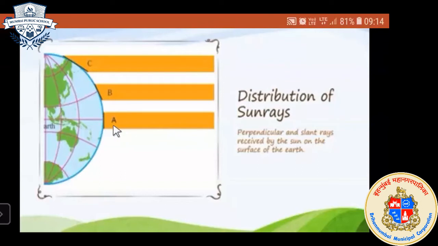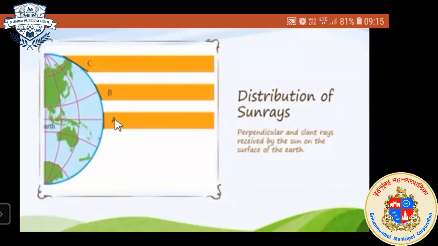Next question, why does it receive perpendicular sun rays? Because this area is at the center of this spherical shaped Earth, in front of the sun only. That is why it receives sun rays in a perpendicular position or vertically.